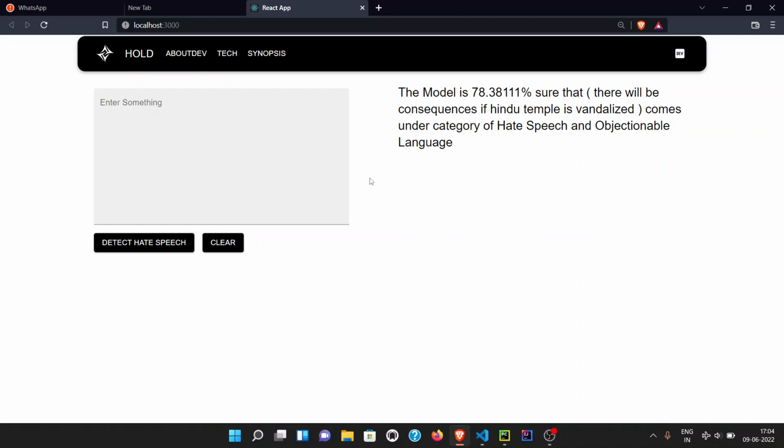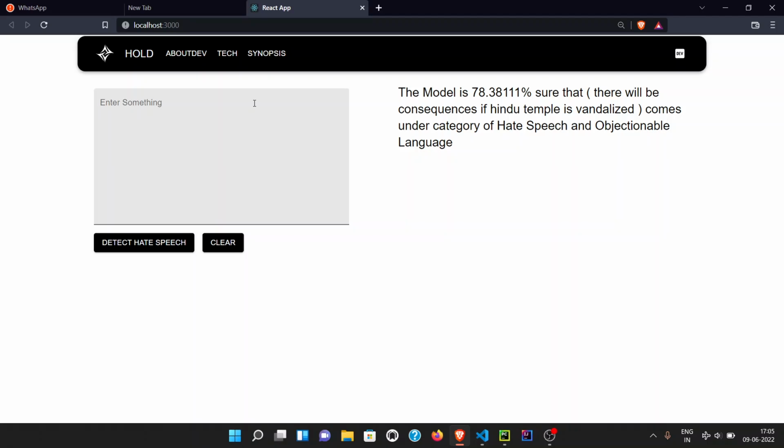Now, as I'm saying, please do not pay attention to the inputs. The sole purpose is demonstration. The model predicts that this particular statement could be 78% hate speech. This is about the model demonstration, or how we take input, how we process it, and how we get the output.